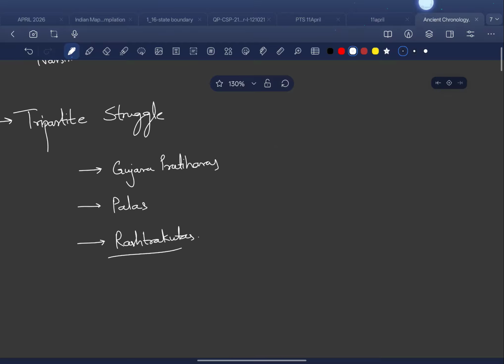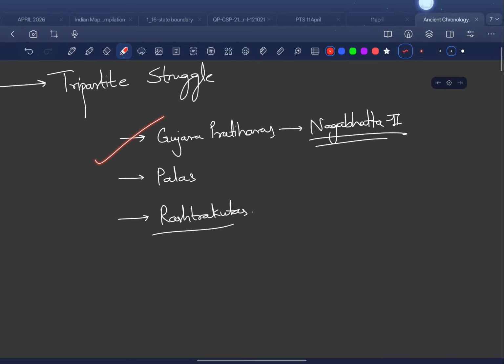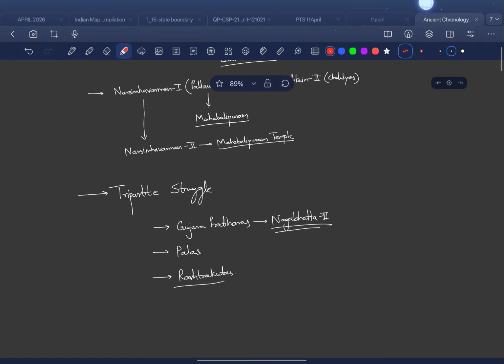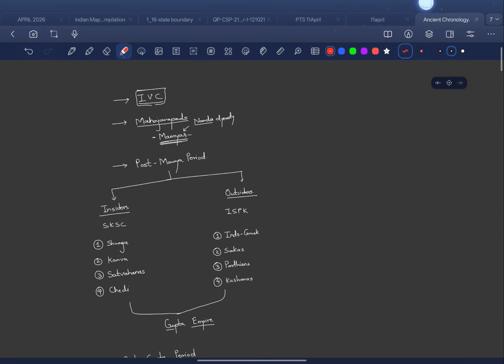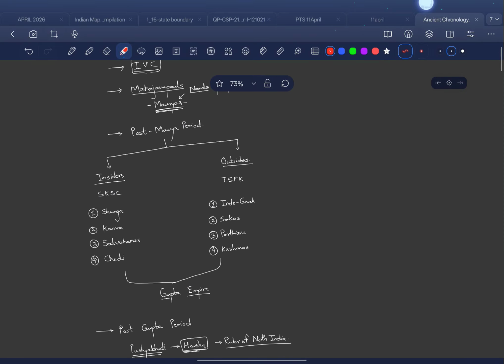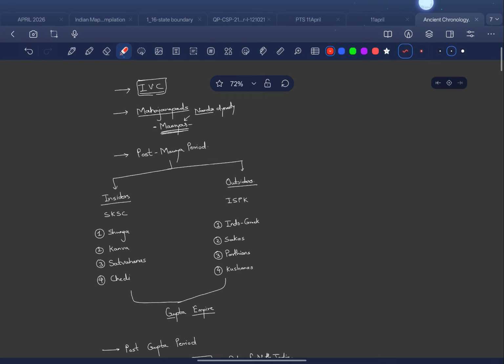Ultimately, of this tripartite struggle, Nagbhatt II won and he won Kannauj. So this was majorly what we need to remember for a chronological sequence of ancient Indian history. So let me just go through it once and we will have a greater understanding.